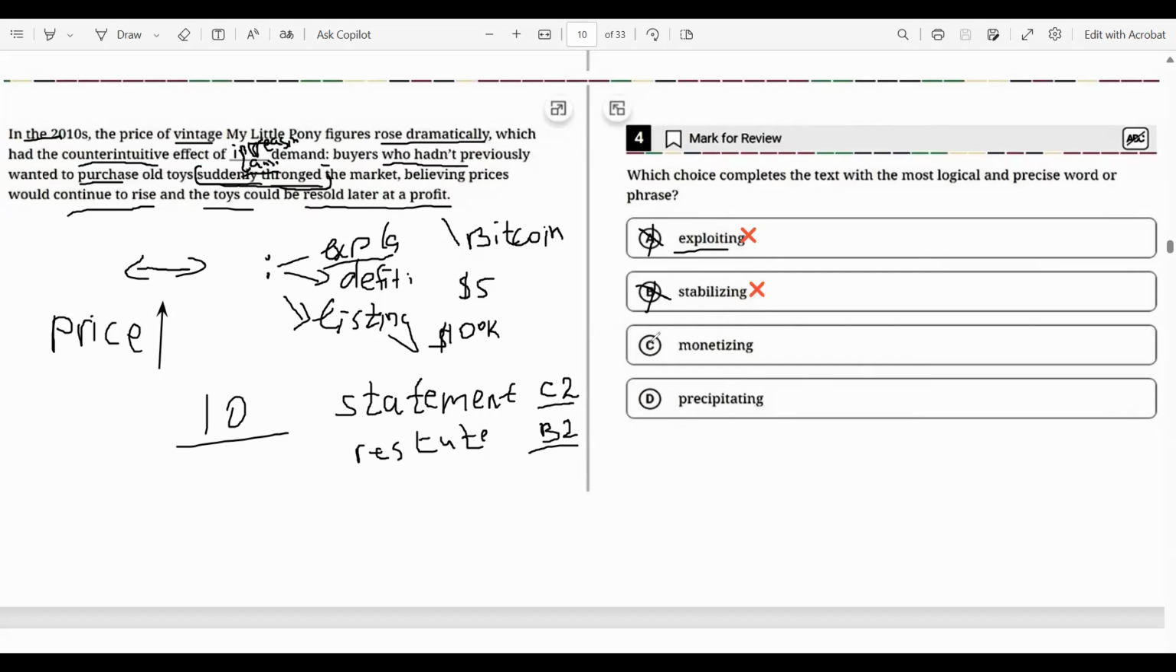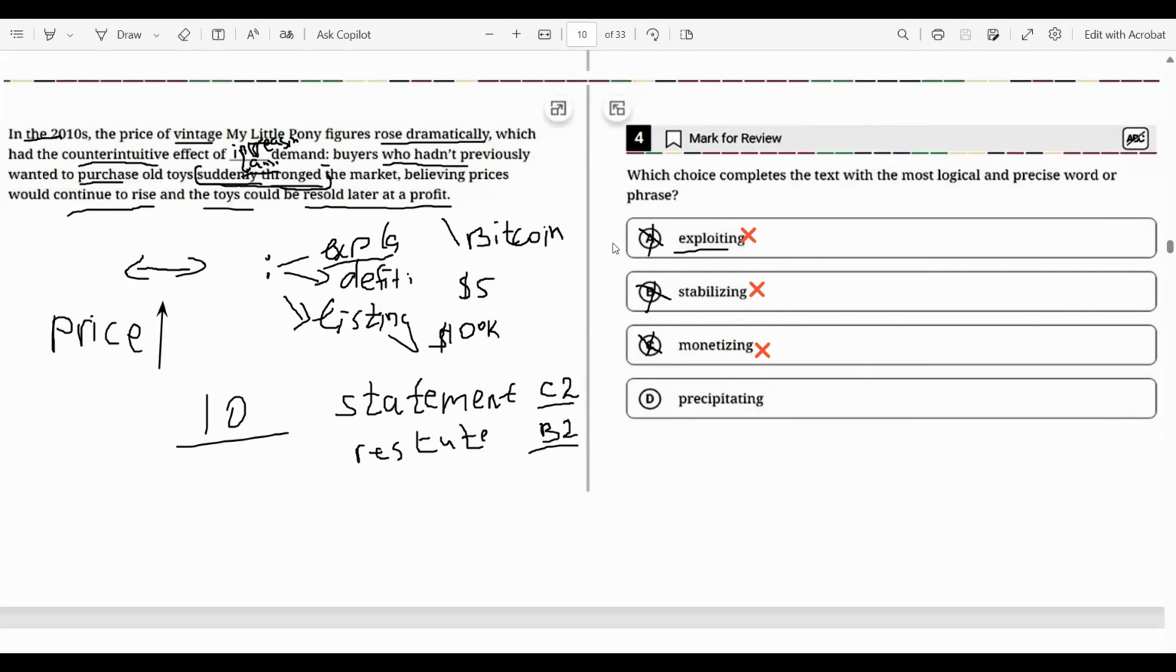Monetize means to make money from something. We can have the demand, and then monetizing is a different topic, not about this idea. Monetizing demand, making money from that demand, is not really relevant.